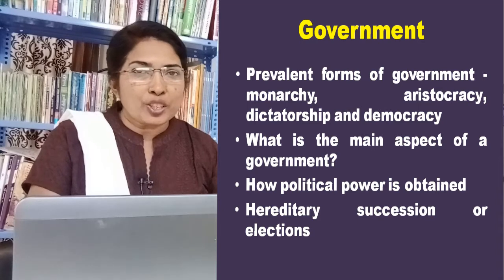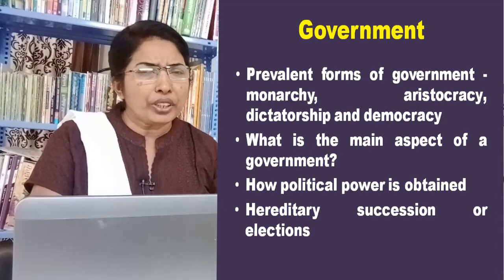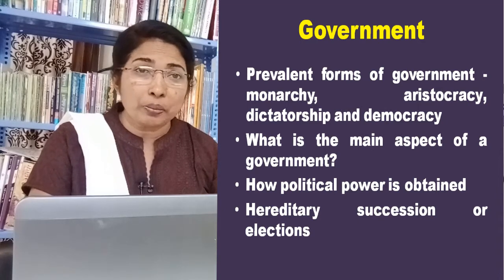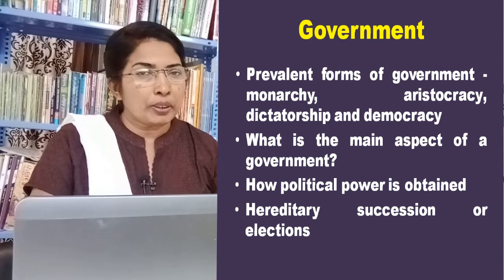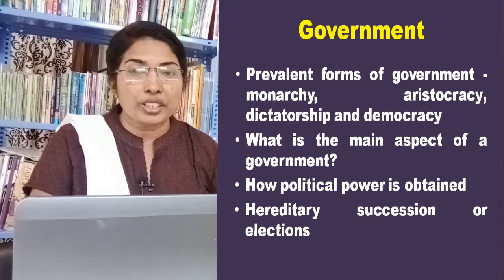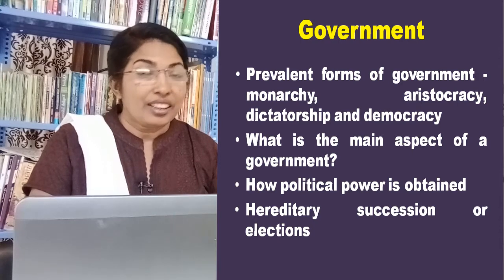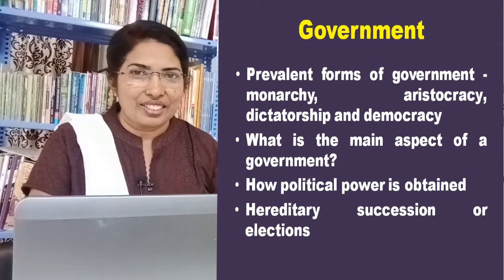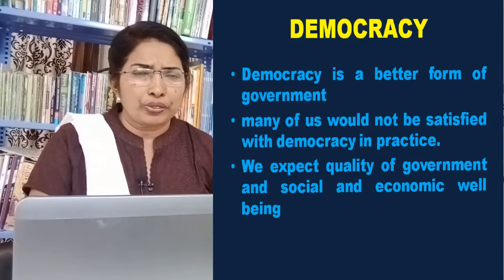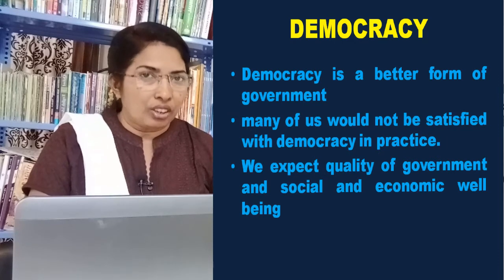What is the main aspect of a government? Or how can we say that a government is a monarchy or democracy or dictatorship? The main aspect of any government is how political power is obtained. It can be either through hereditary succession or elections. Democracy is a better form of government when compared with dictatorship or any other alternative.